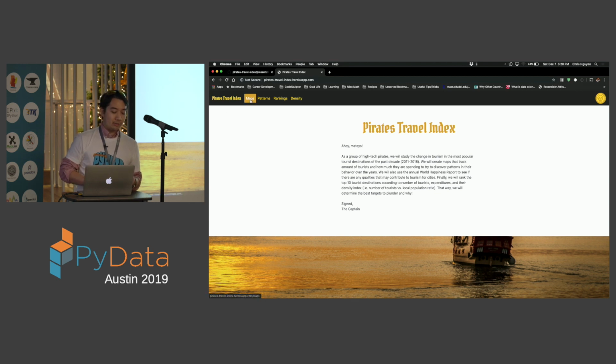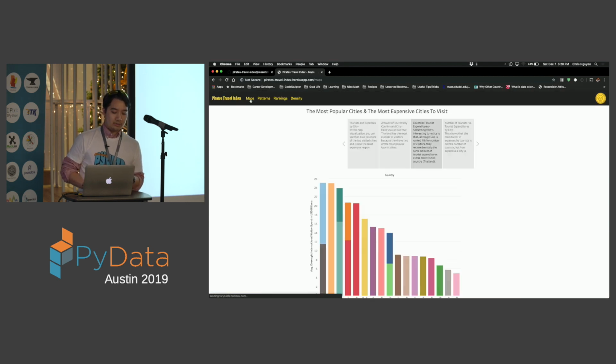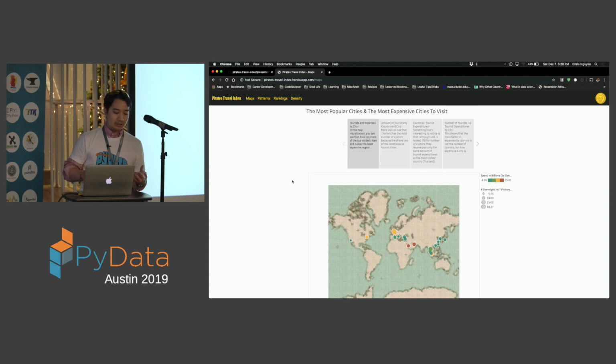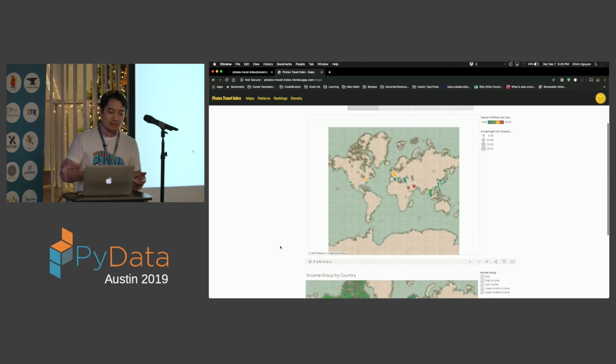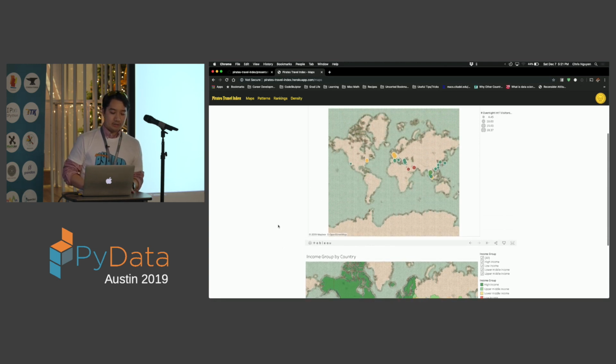For example, we have maps that we created in Tableau and hosted and put up on the website using the Tableau JavaScript API. For instance, this one here shows the tourists and expenses by city in this map. And you'll see that this map is also pirate themed because we use the Mapbox API, which has a pirate skin on it, because why not? Different views: income group by country was also included in one of our data sets, so we're able to show that as well, showing different patterns in the data.